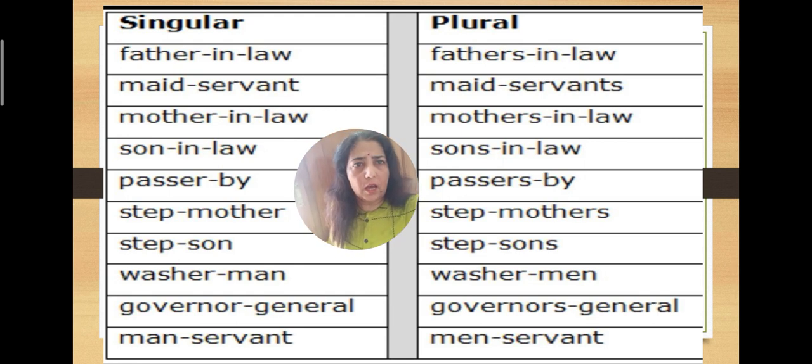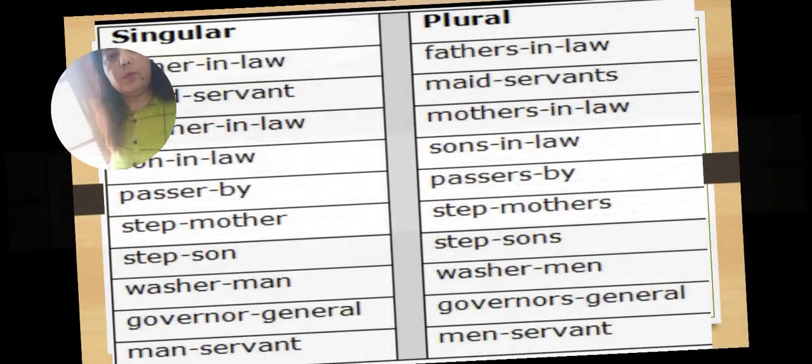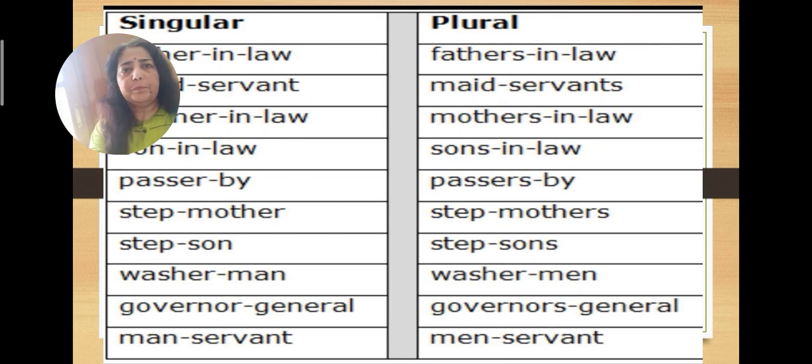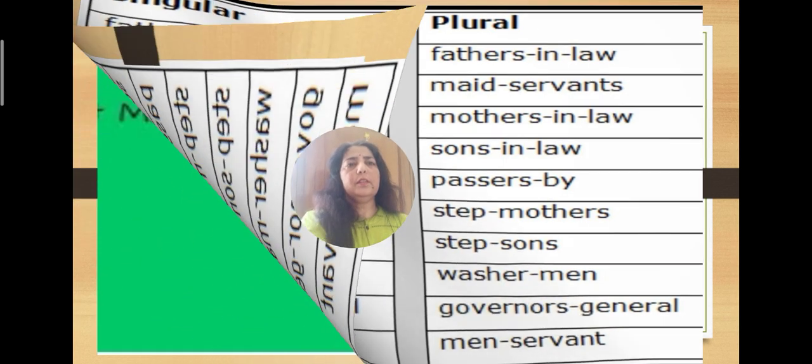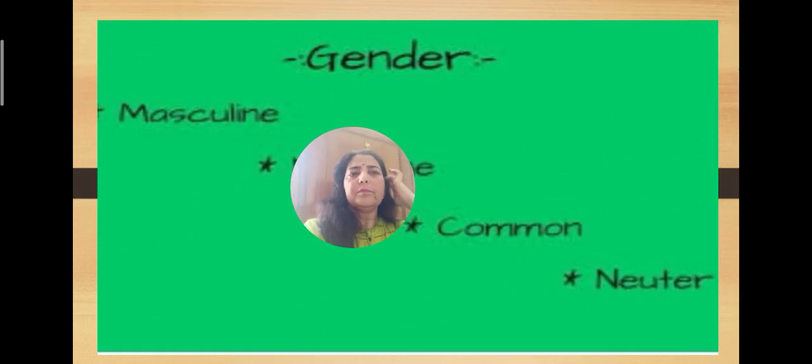It's a compound noun. Three words are joined together to refer to one person. So in that case, what we do is we see the main word and we add s to it. Father-in-law becomes fathers-in-law. So father is the main word over there. So we are adding s.